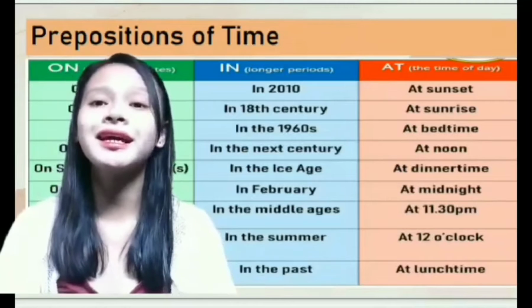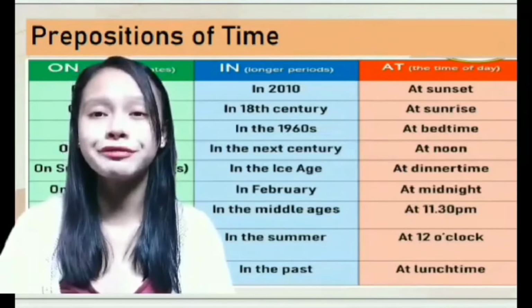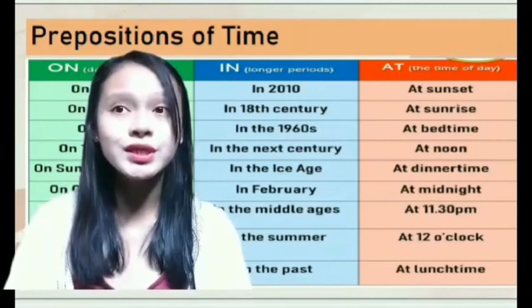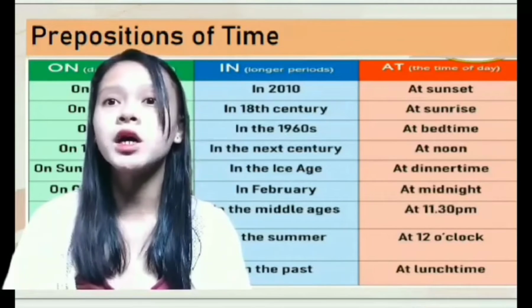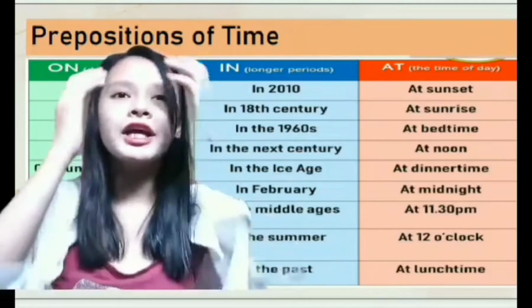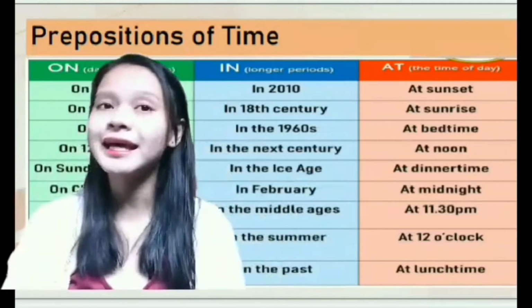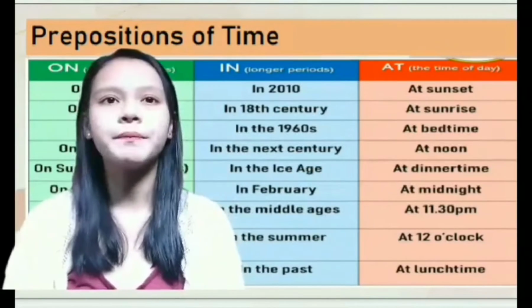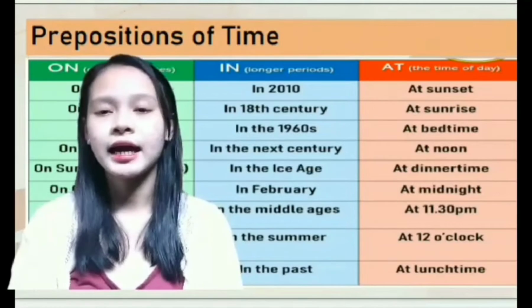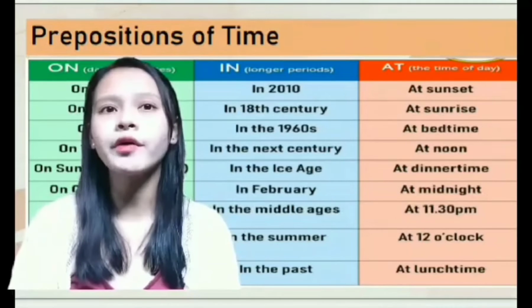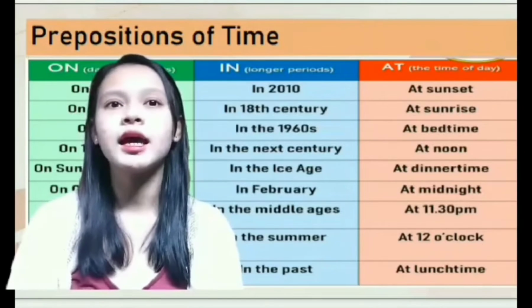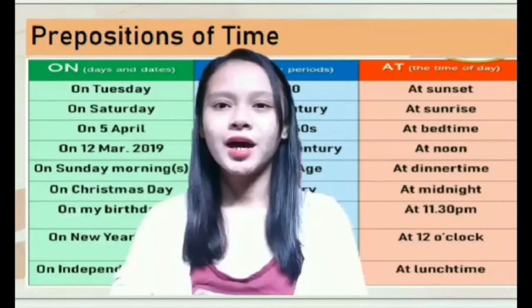So we have here the in, or the preposition of time. Use in with parts of the day, not specific times, and with months, years, and seasons. For example, in 2010, in the 18th century, in the 1960s, in the next century, in the Ice Age, in February, in the Middle Ages, in the summer, and in the past.